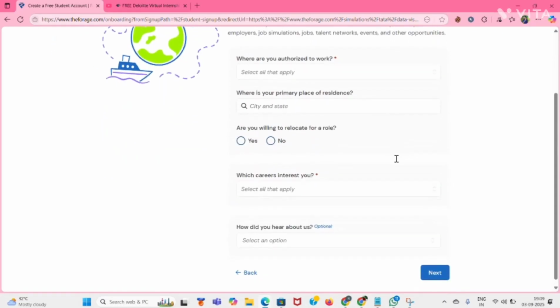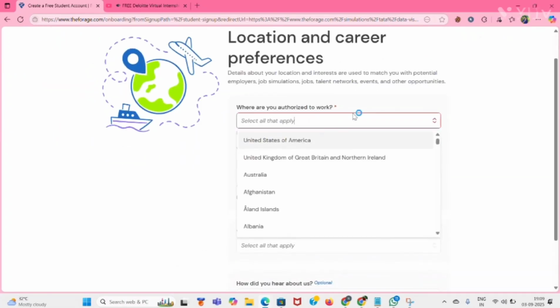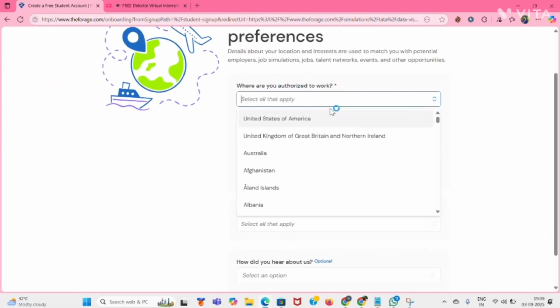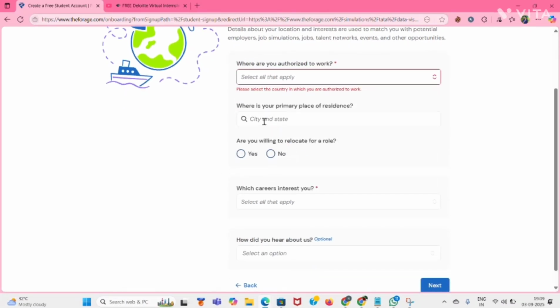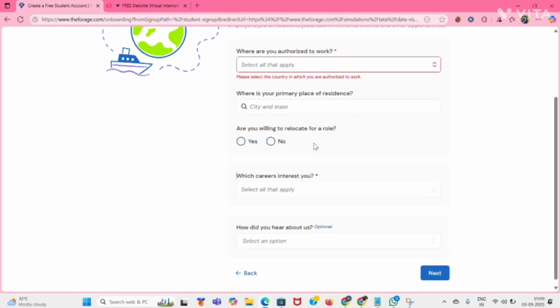This one is also optional, but I'll tell you if you want to fill it. Where are you authorized to work, meaning where you can work? You can select any country. Where is your primary place, like where you're living now, or your native place? You can select your city and state. Are you willing to relocate for a role? It means if you want to transfer from one place to another, wherever they give you the job role, are you willing for that? Yes or no?